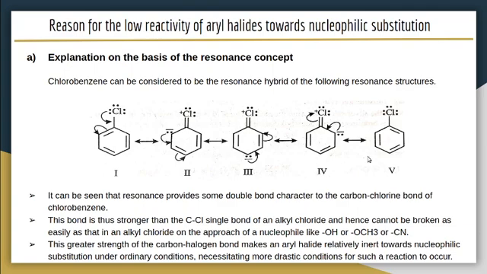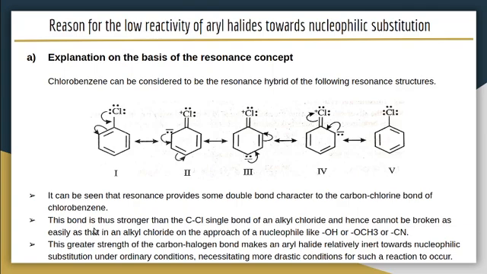In this way there are 5 resonance structures. So there is a double bond formed between chlorine and this carbon. It can be seen that resonance provides some double bond character to the carbon-chlorine bond of chlorobenzene. In these structures, you can see there is a double bond formed between chlorine and carbon due to resonance.